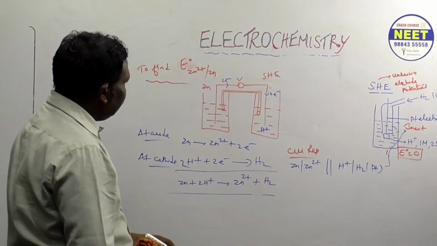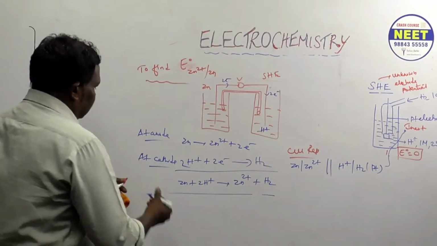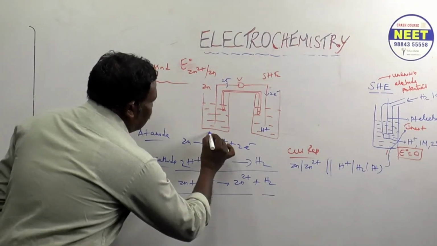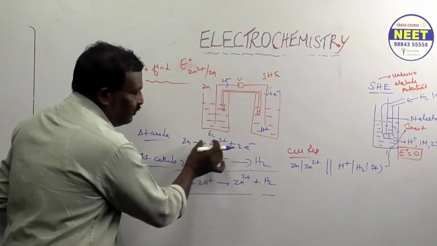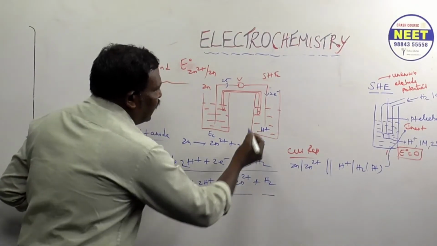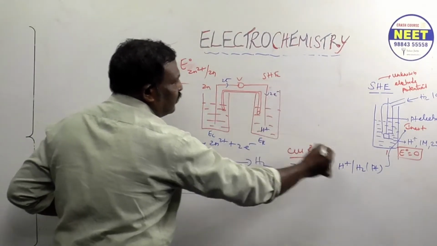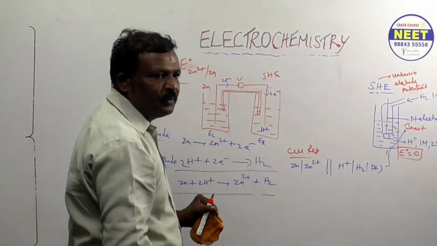How do we measure the electrode potential? See here, this is considered the EMF of the left hand side. The anode half cell we should always write on the left hand side, and the cathode half cell always on the right hand side. What's the EMF produced by SHE? Zero. It does not produce any EMF.